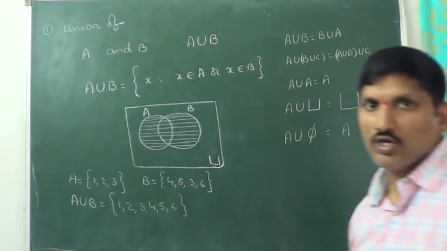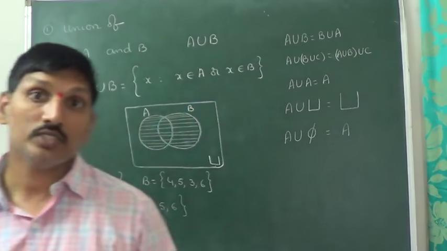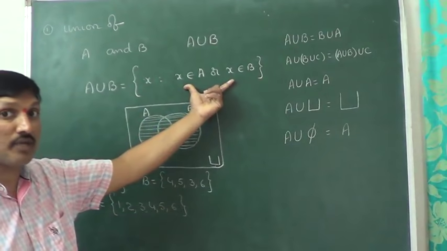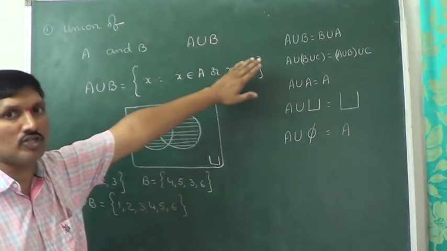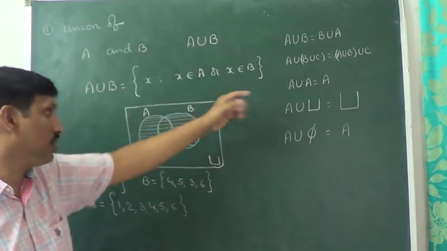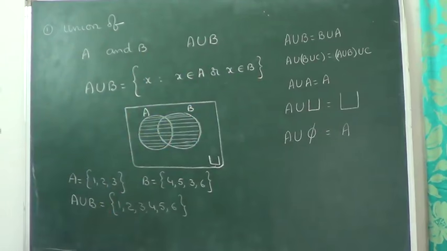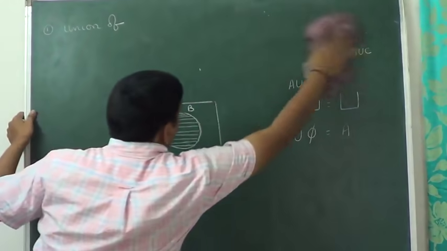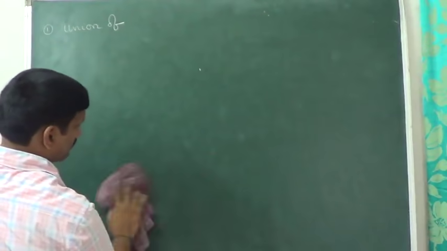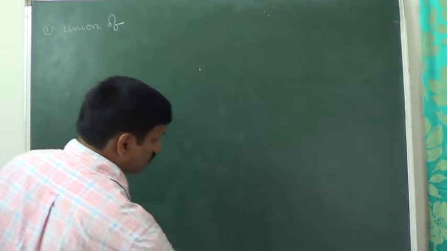So that is about a few properties on sets, operations on sets. The first one is union. The definition is X such that X belongs to A or X belongs to B. That is the representation using a Venn diagram. The first one, operations on sets, with an example and a few properties also I discussed. Come back to the next one.